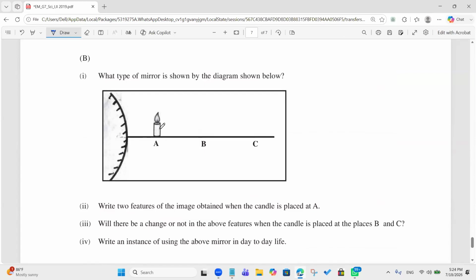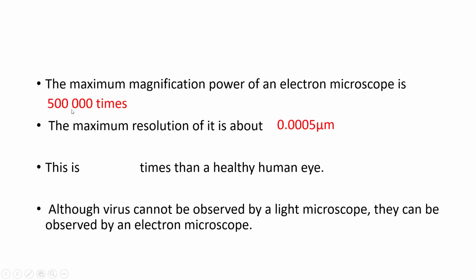Does anyone remember this point? What's the magnification of the electron microscope? 5 lakh. 500,000. Yes, that's the answer. The magnification of the electron microscope is 500,000 times. And this is the resolution, and it is 2 lakh times that of the healthy human eye. So check these things.